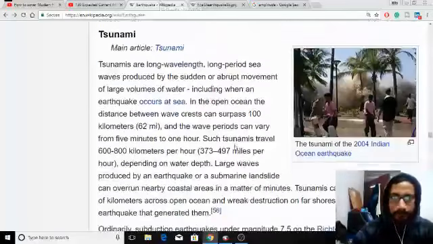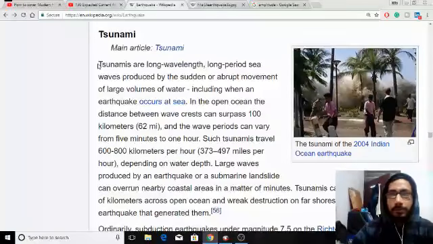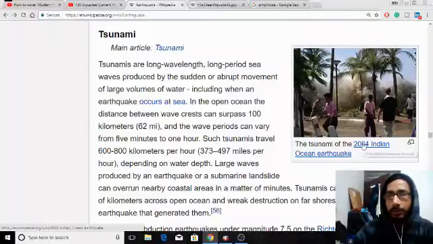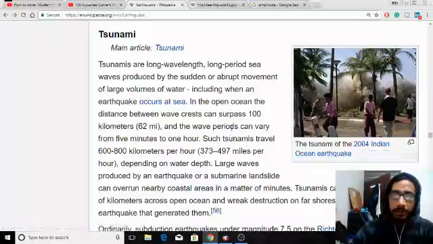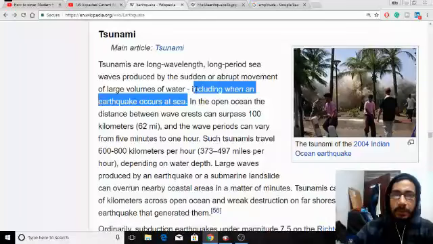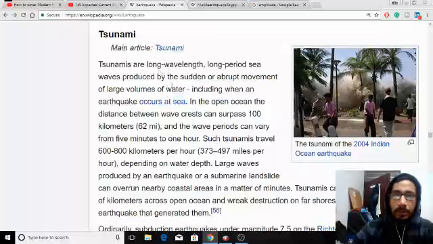Tsunami 2004. Whenever the word tsunami comes, suddenly the tsunami in South India in 2004 comes to mind, right? Really, it was very painful to think about. How does a tsunami occur? It happens when an earthquake occurs at sea. When an earthquake occurs at sea, it may cause a tsunami, right?